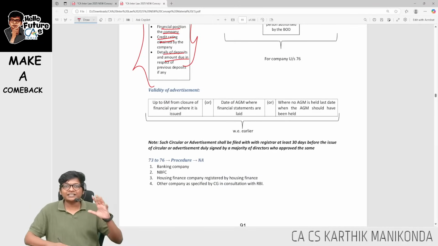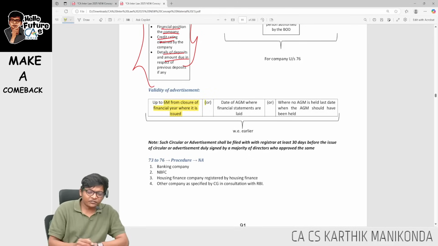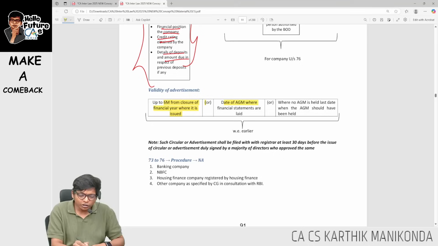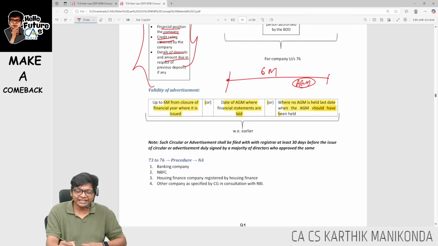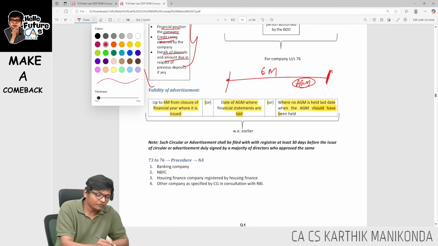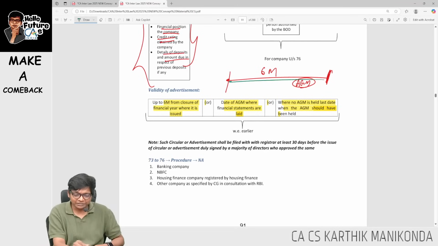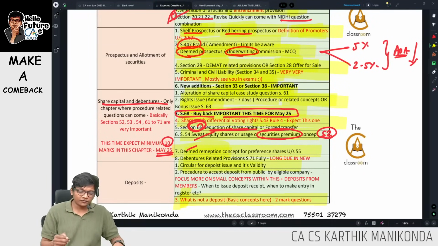What is more important is the validity of this circular. What is the validity of the circular? It's valid for 6 months from closure of issue or date of AGM where the financial statements are held, or if there is no AGM, on the last day when the AGM should have been held. Basically they are trying to say from the end of the financial year, within 6 months it is valid. Before that, if the AGM is held, then that day. If the AGM is not held, what is the last date on which the AGM should be held? Within 6 months. So validity is for this period, guys. Basically 6 months from the end of the financial year. And this chapter is not applicable for banking, NBFC and housing finance companies. This is for the circular for deposit.